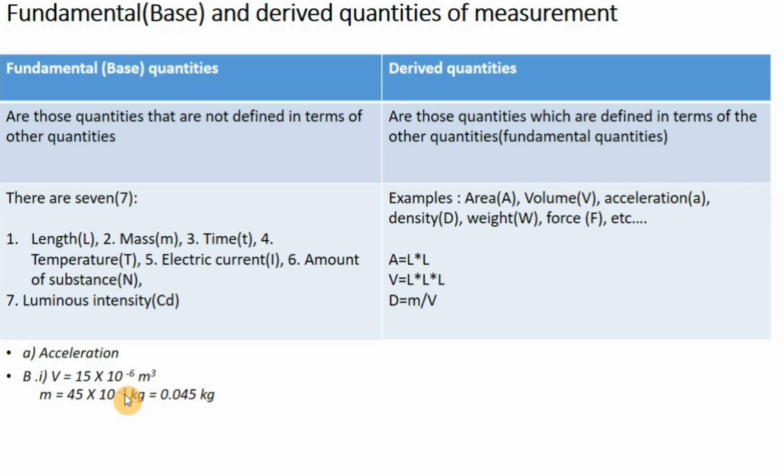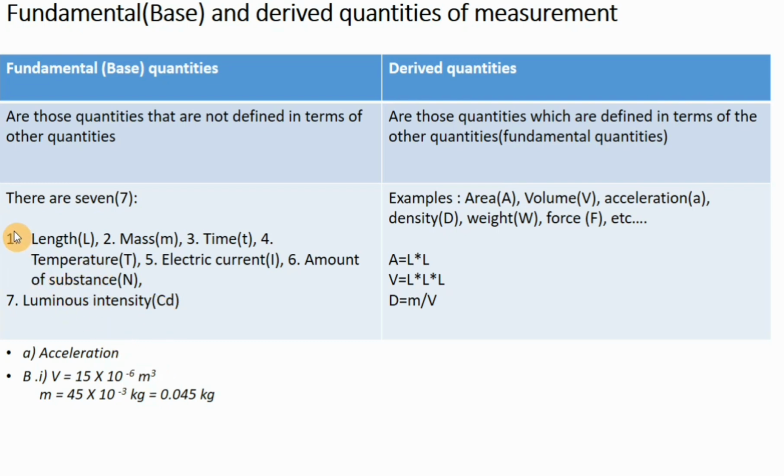We know that kilo means 10 power 3. Yes, and if we are moving from the small unit to the big one, you understand that we do the inverse. That's why 10 power 3 will be 10 power minus 3. So our solution here, by using scientific notation, will be 0.045 kilogram, while for the volume it will be 15 times 10 power minus 6 meter cube.